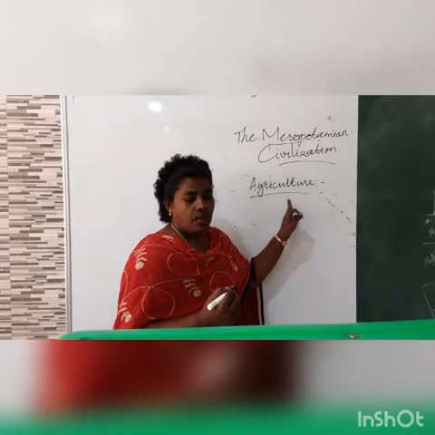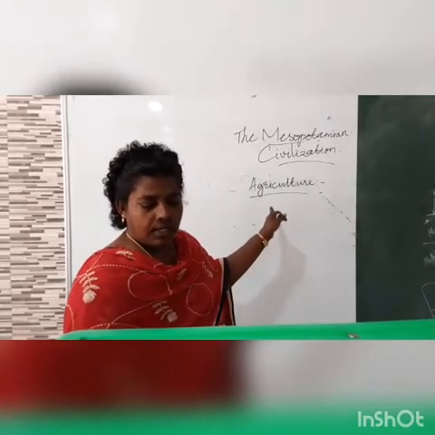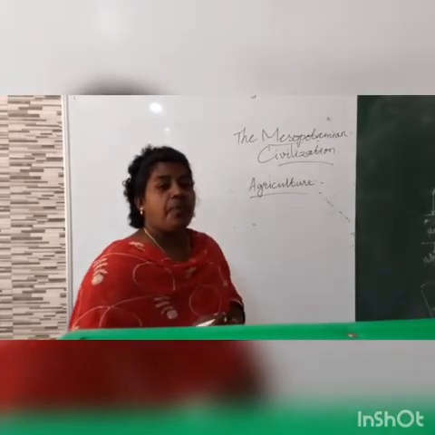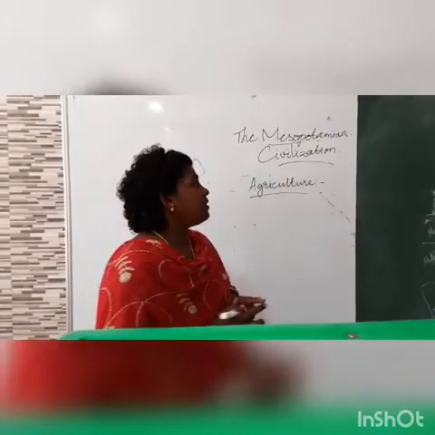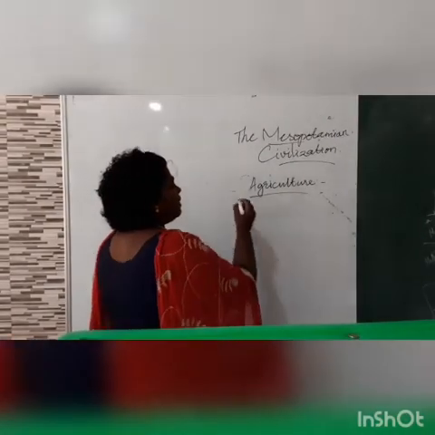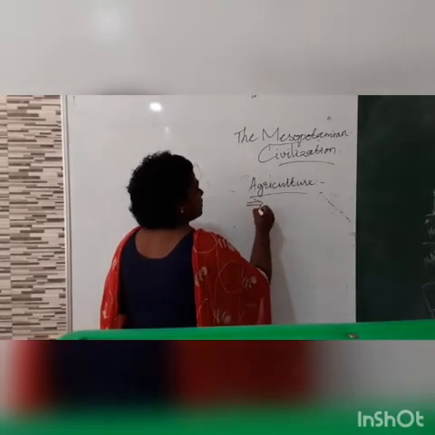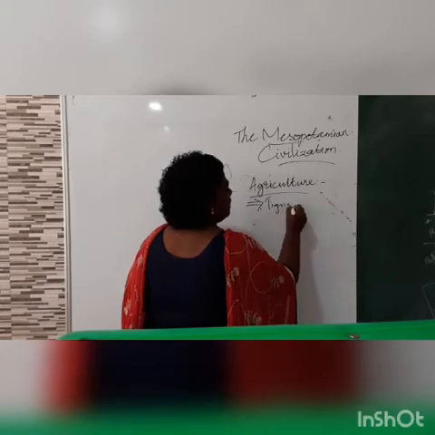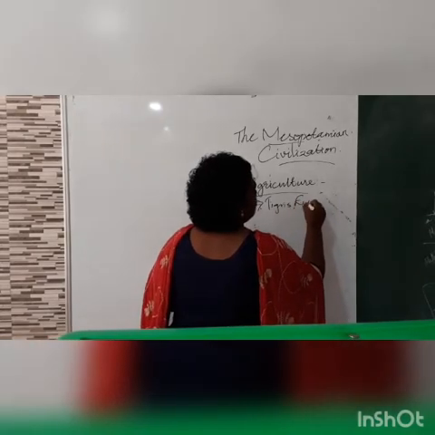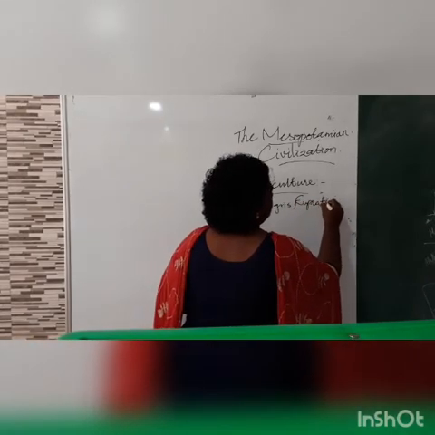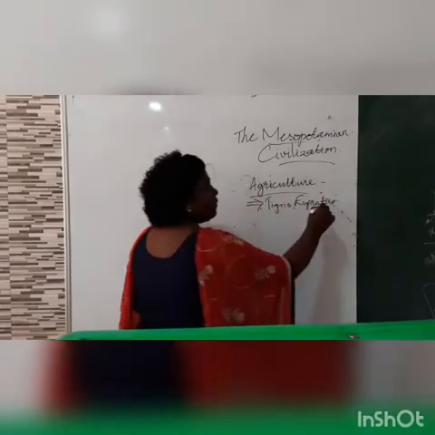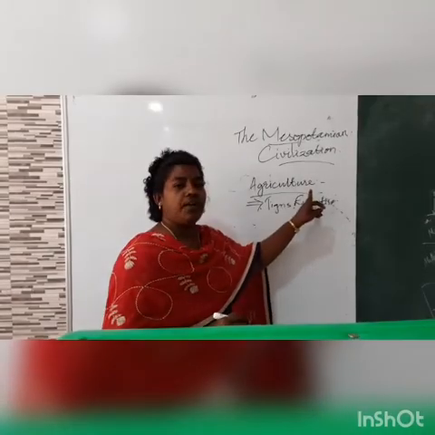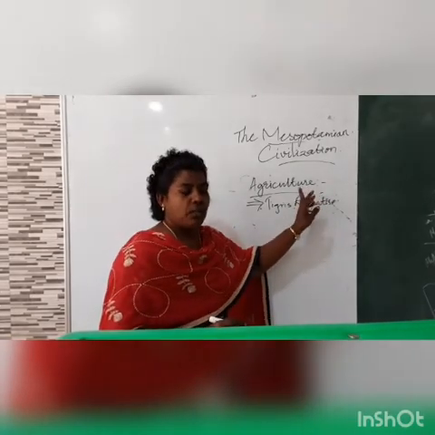Okay, that is called agriculture. And here agriculture is possible. Why? Because we have already learned there are two important rivers. What are the two important rivers? One is Tigris and the other one is Euphrates. These rivers make agriculture possible in Mesopotamia.